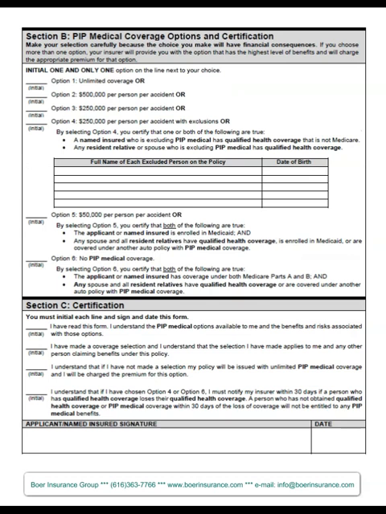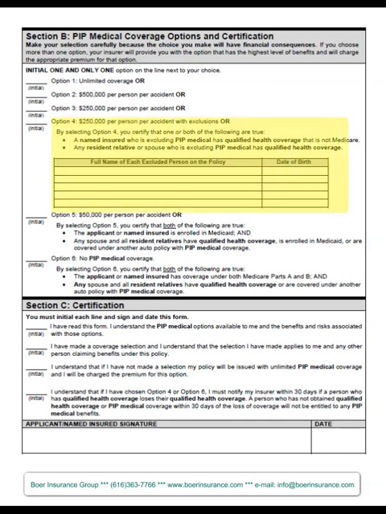In section B, you'll need to initial one and only one option. So you'll either choose unlimited, or $500,000, or $250,000 for everybody in the family. Or option 4 would be $250,000 for anybody who's covered, with some people excluded. Or option 5, if you happen to be on Medicaid and qualify and choose that. Or option 6, if you have Medicare Parts A and B, so you qualify and choose to use option 6. If you use option 4,